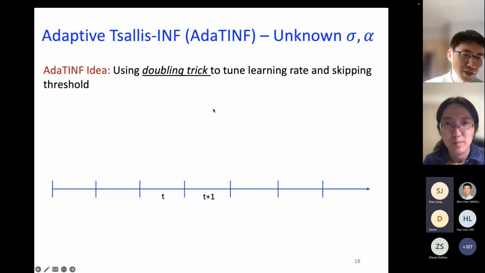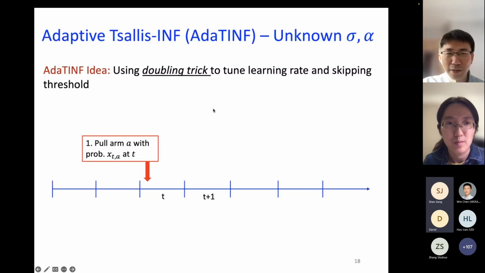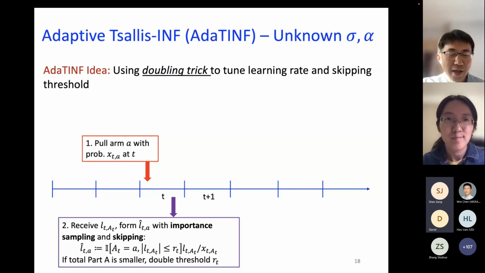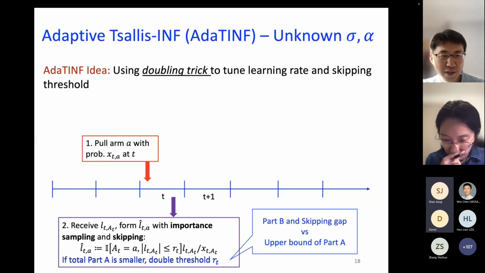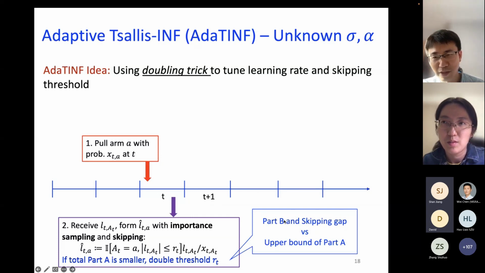The high-level procedure is as follows. Similarly, we pull arms based on our probability distribution, and then we receive the loss. We form the estimate using importance sampling and skipping as well, except that now we do one more thing. If we realize that the cumulative part A regret is smaller compared to part B and the skipping gap, we're going to double the threshold.